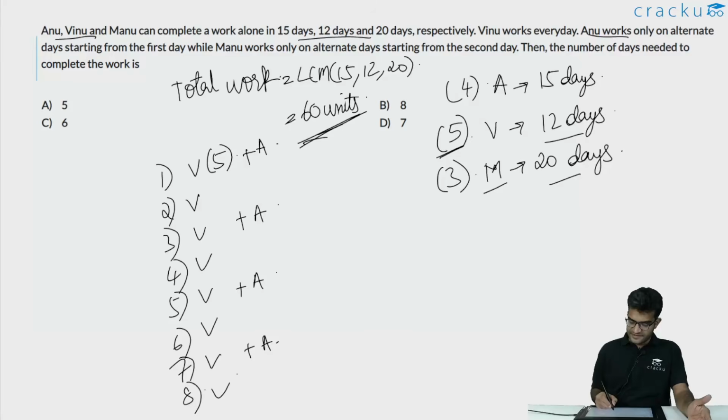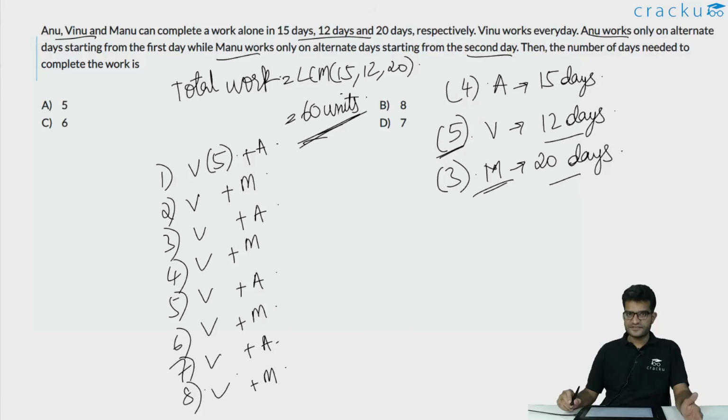And on the even days, Manu works. Manu works on alternate days starting from the second day. So Manu works here on the second day, on the fourth day, on the sixth day, on the eighth day, and so on. So what is the total amount of work done on the first day?